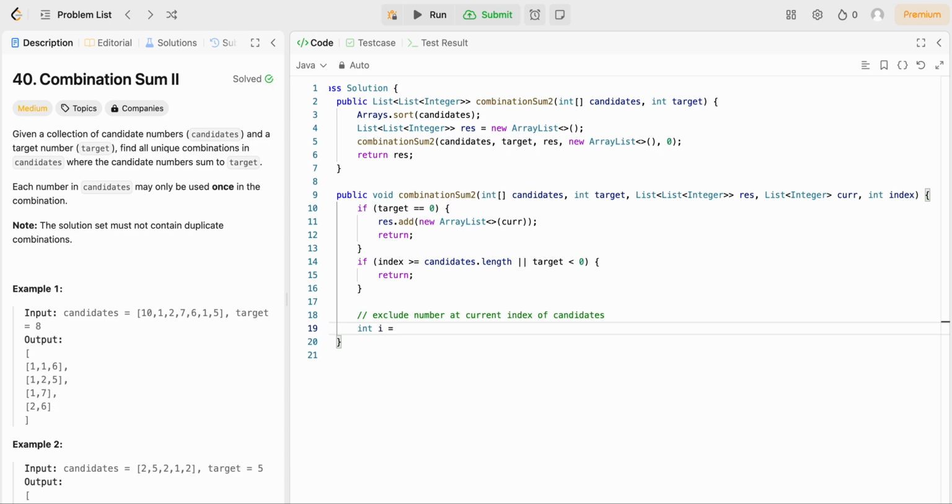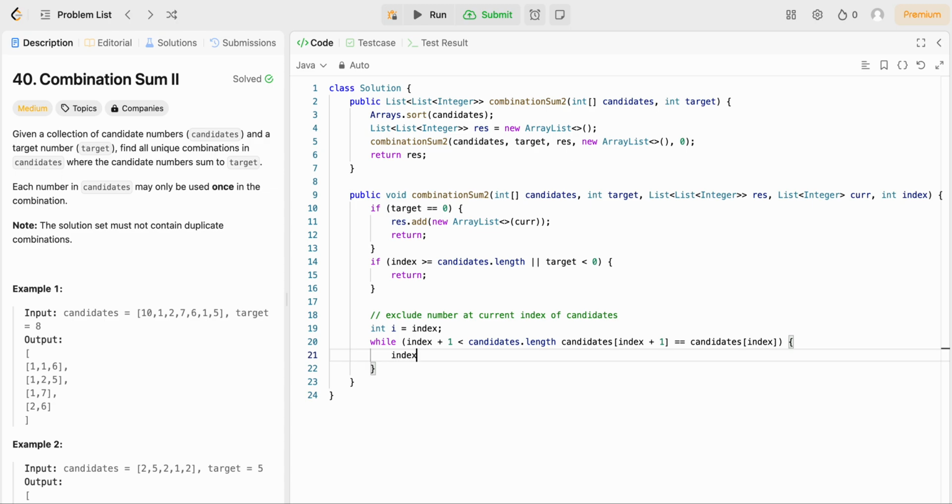So I'm just going to keep a copy of what the index is, and while the value at index plus 1 is equal to the value at index, this means it is the same value because, remember, we sorted the array initially, and we also want to do a check to make sure that this is within bounds. In this case, we just want to increment index.